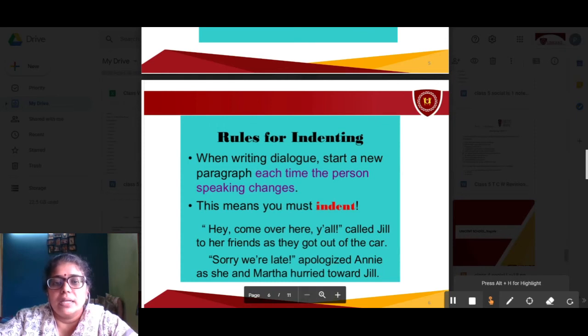"Hey, come over here, you all," called Jill to her friends as they got out of the car. "Sorry, we are late," apologized Annie as she and Martha hurried toward Jill.